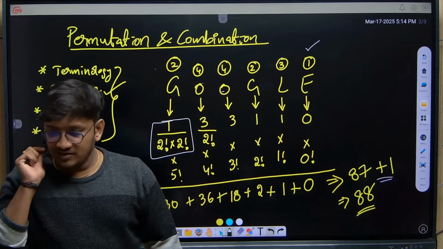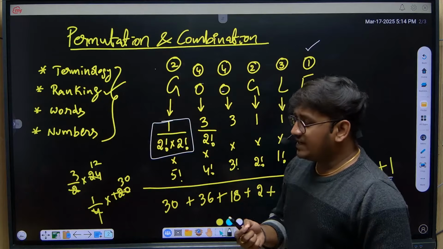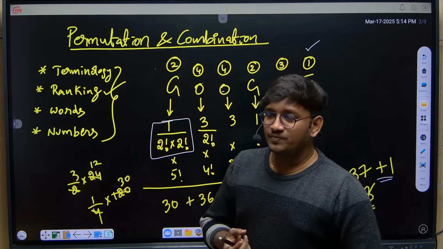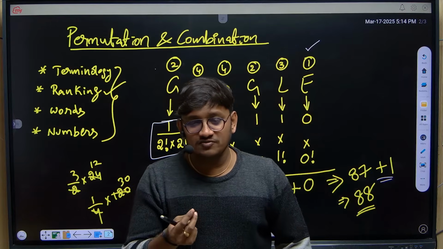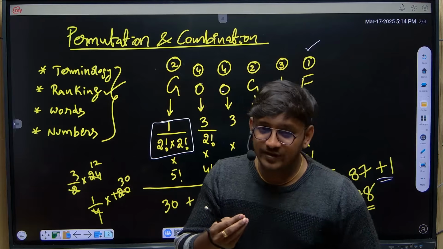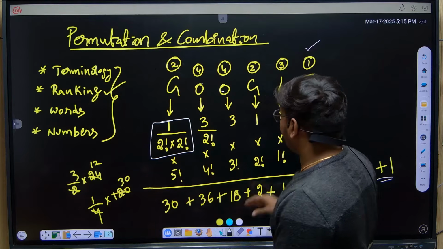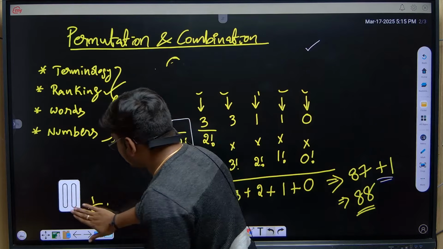Okay, this is all about finding the rank of the word. Next, for finding permutations of the given word, if they give you a word, they will ask you to find how many different combinations where you will get all vowels to be together, all consonants to be together. Likewise, you may get questions from permutations. Let me give you an example for that.